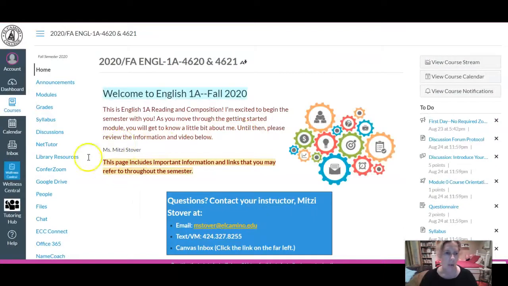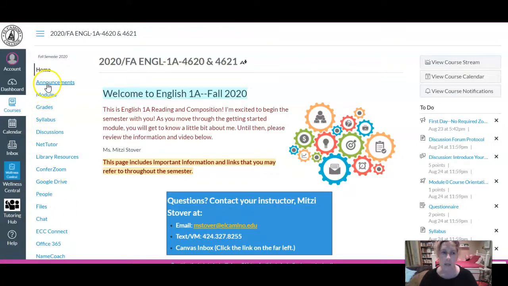Okay, so you've also got links to discussion boards that we're going to be using. NetTutor is a great feature. This also provides you with an opportunity for feedback on your writing. You can upload your paper and get feedback from a live person. ConferZoom is our version of Zoom. So if you're going to come to a Zoom meeting or Zoom office hours, this is how you'll find that. And then some of these others are self-explanatory, or I will talk about them later.